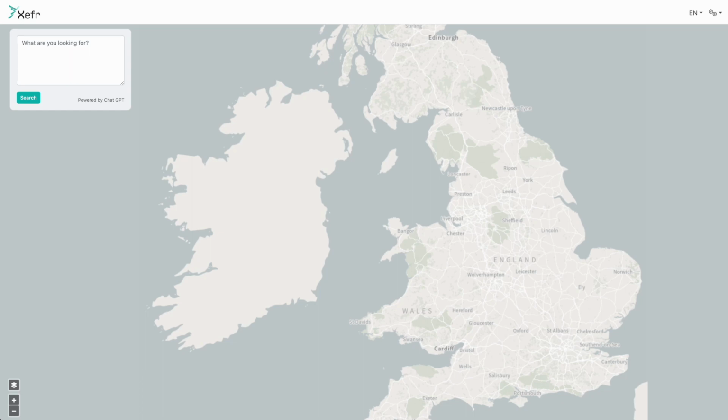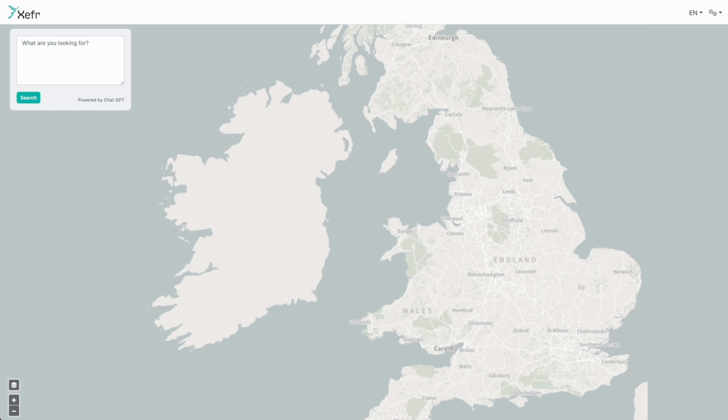Hello, so thank you for joining me for this demo of Xefr and our integration with Chat GPT. Xefr is a data process and orchestration platform, and it allows us to bring together data and processes from lots of different applications into a single pane of glass. And it's a bedrock on top of which we build a lot of our software for our clients.